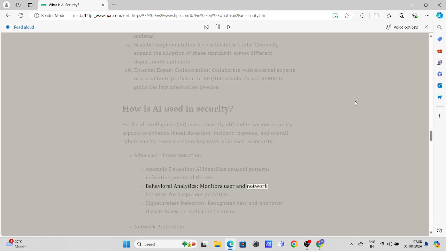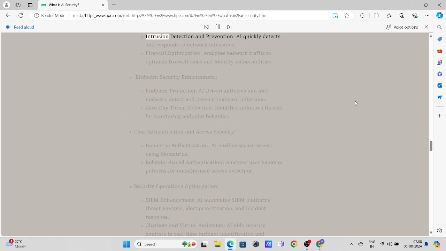Monitors user and network behavior for suspicious activities. Signatureless detection recognizes new and unknown threats based on malicious behavior. Network protection: intrusion detection and prevention. AI quickly detects and responds to network intrusions. Firewall optimization analyzes network traffic to optimize firewall rules and identify vulnerabilities.